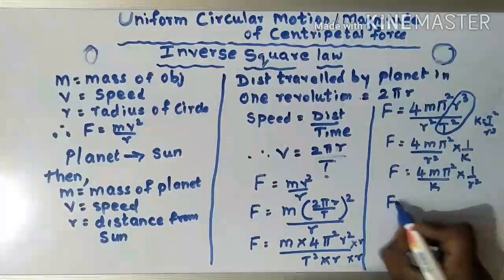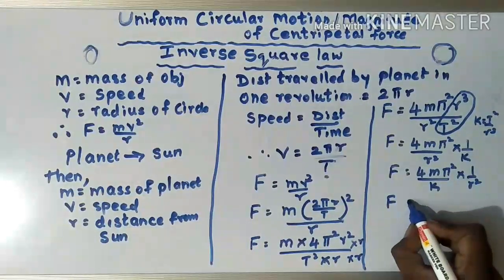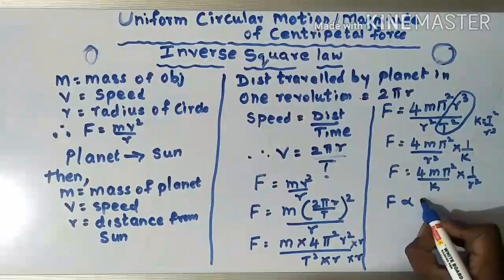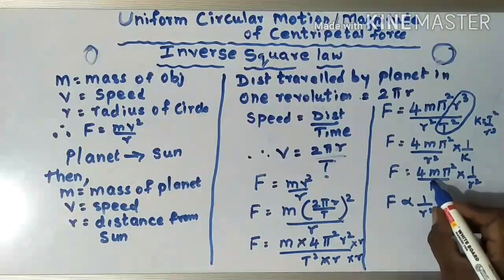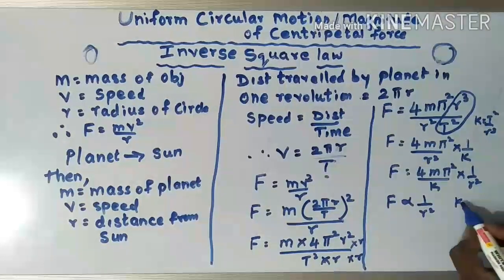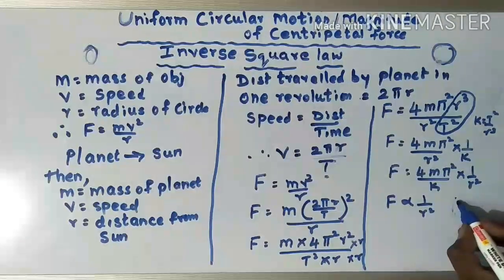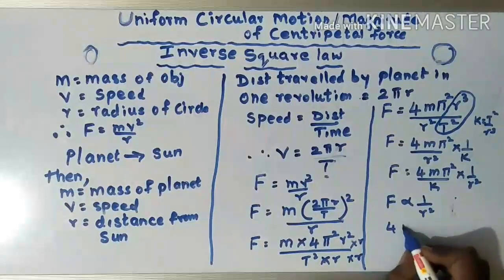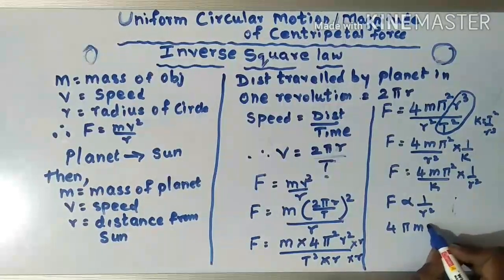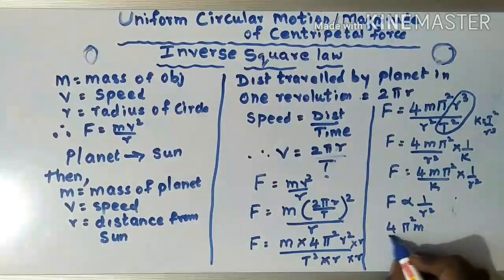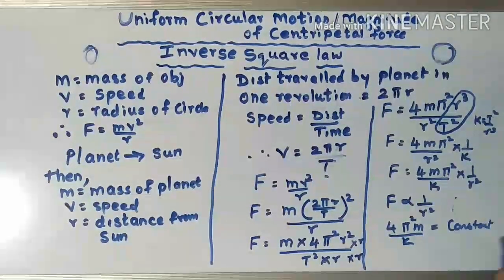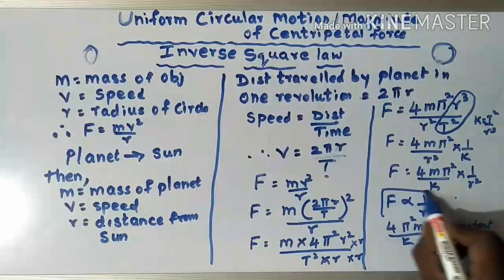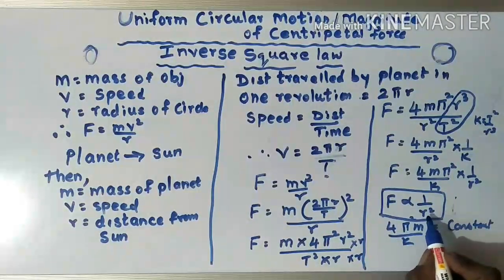Here 4 pi square m upon k is constant. So F is proportional to 1 upon r square. This is the inverse square law.